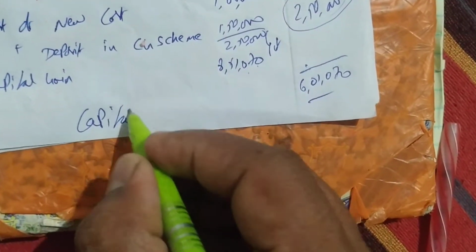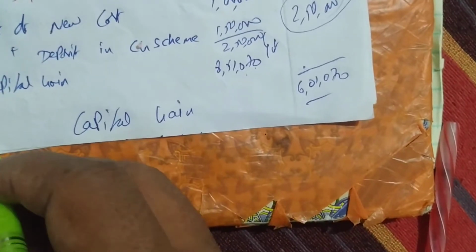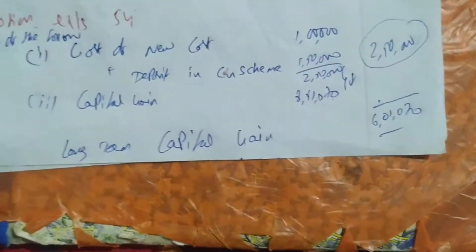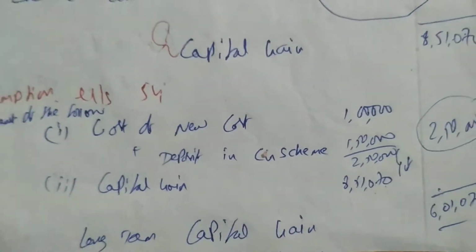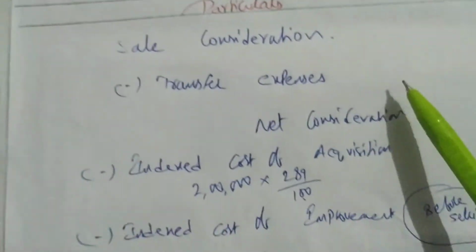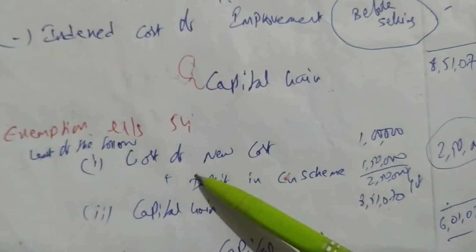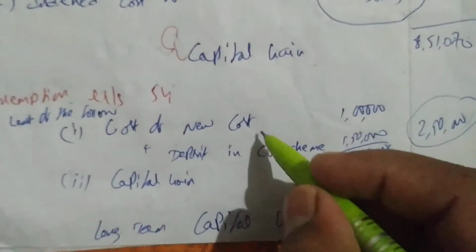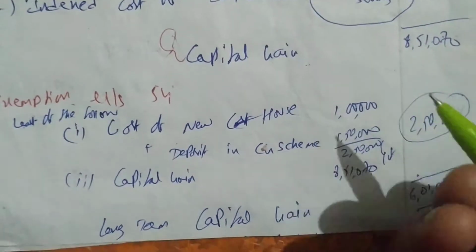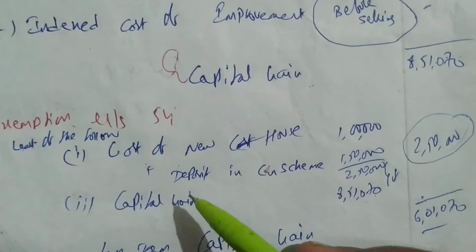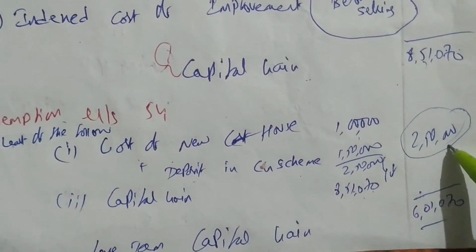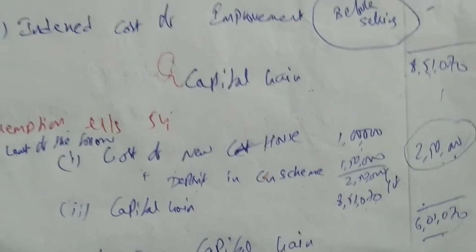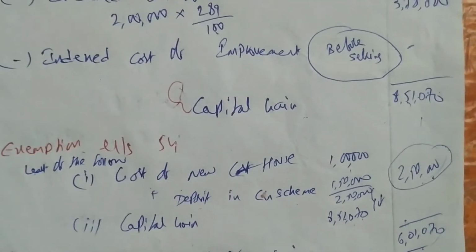This is what he has to pay tax on. It's a capital gain, which is long term capital gain. So he has to pay tax on 6,01,070 rupees. Like this we have to solve. It's very easy. We already know this part; only these two things we have tried. This is cost of new asset or new house. Construction and purchase both will come in cost. Deposit in CG scheme, this you have to remember. Our capital gain we get from the solution. Whichever is least, that amount you deduct, and the rest of the amount has to be paid as tax. Easy. Like this we have to do problems.